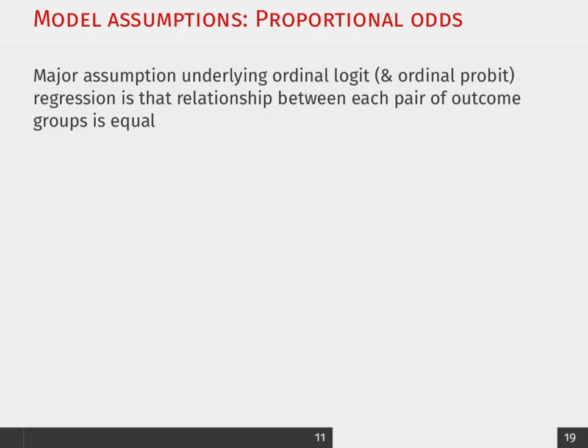One of the key assumptions of the ordered logit that I really want to touch on right now is the proportional odds assumption. And really all that's saying is that when we are shifting from one outcome category to the next, that the relationships of our betas are in the same direction, which I think makes sense, right? We want to make sure that moving from one category to another category has the same relationship with that covariate,